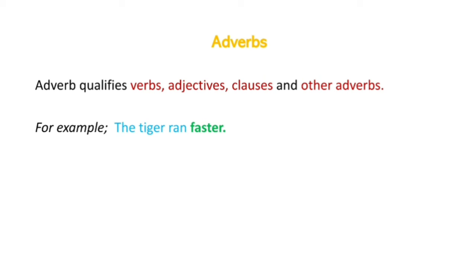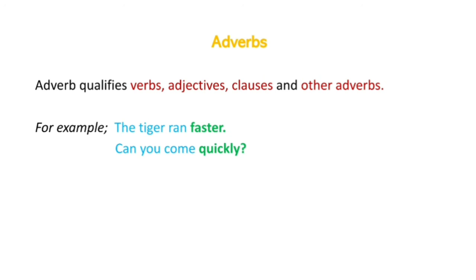So the adverb is telling us how the tiger ran. If I just say the tiger ran, it doesn't make complete sense. It makes sense but not complete sense. So I'm adding a word here, faster, to modify or qualify that the tiger ran faster.